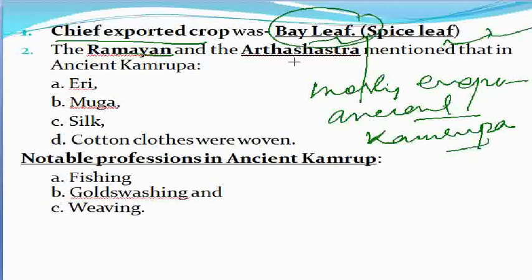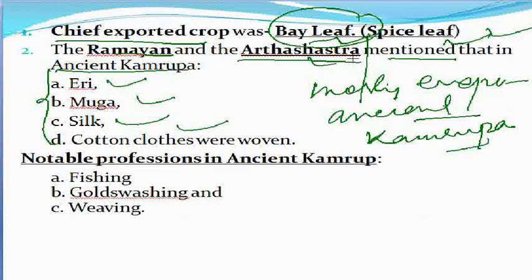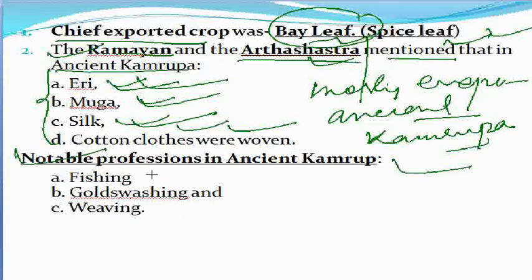The Ramayana and the Arthashastra also mention that Eri, Muga, silk, and cotton clothes were woven. The Arthashastra was written by Kautilya, and the Ramayana by Valmiki. They have also mentioned in their texts that during ancient Kamrupa, Eri, Muga, silk, and cotton clothes were highly woven. Also, notable professions followed during ancient Kamrupa were fishing, gold washing, and weaving.